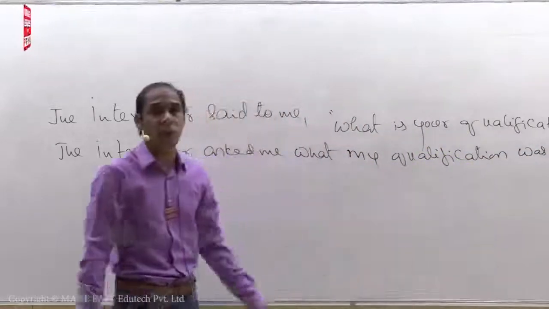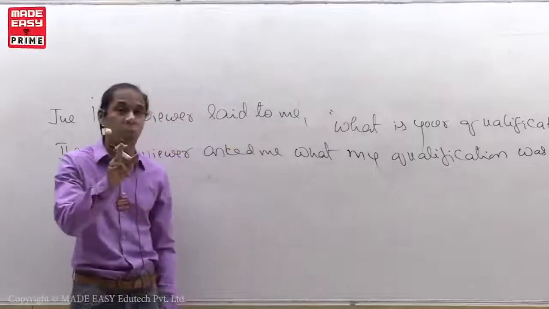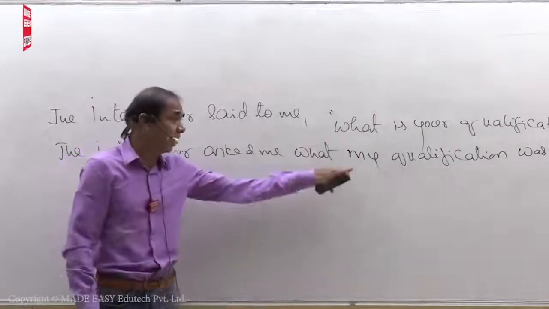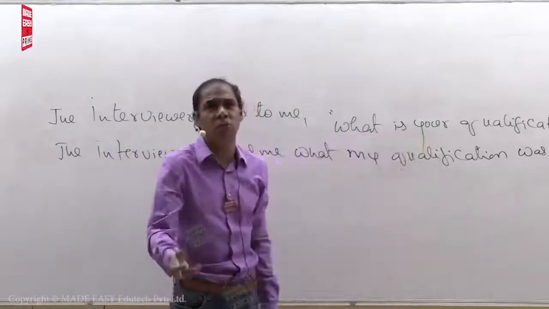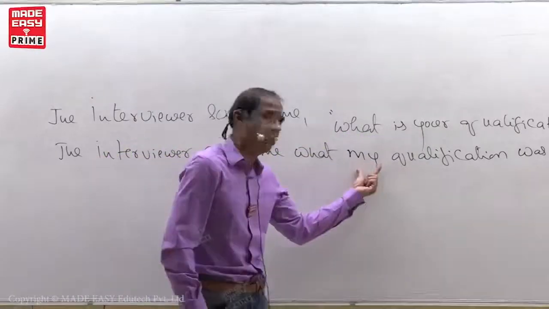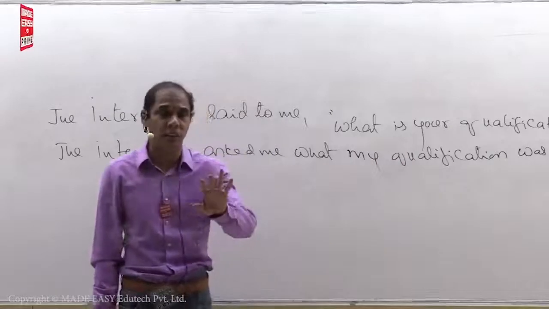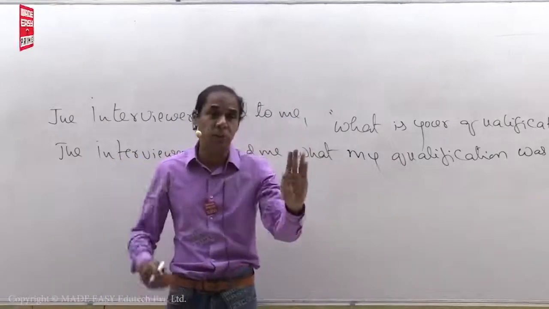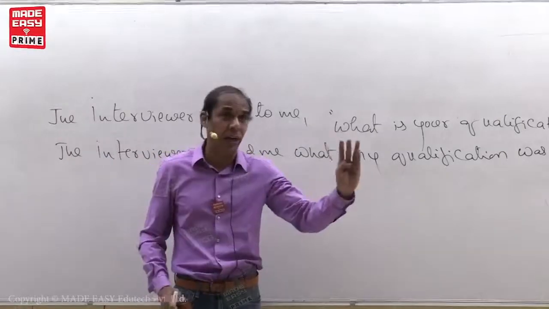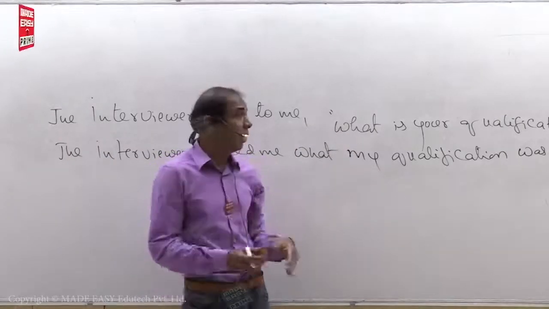If you write "what was my qualification", that's wrong, because I told you not to write interrogative forms in indirect speech. "Me", "your" mean possessive form. "My" means possessive form. Persons are mainly of three kinds. I told you two kinds: subjective persons and objective persons, I, me. Do you remember?